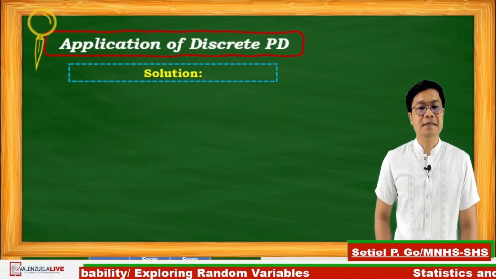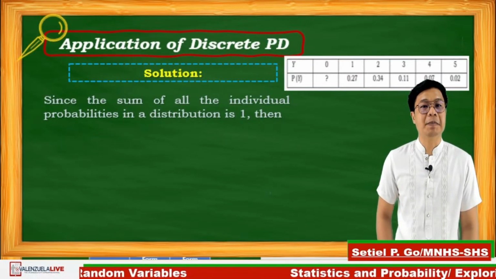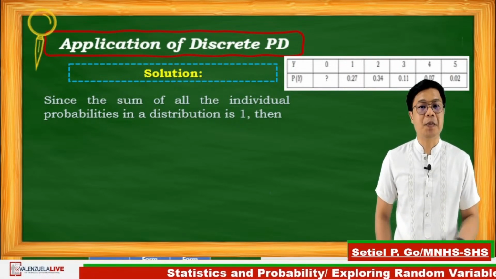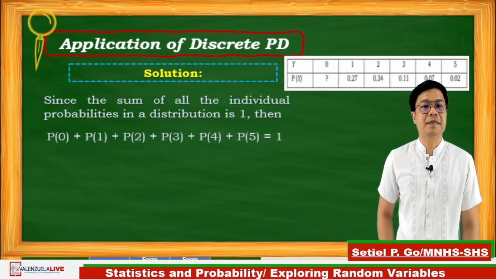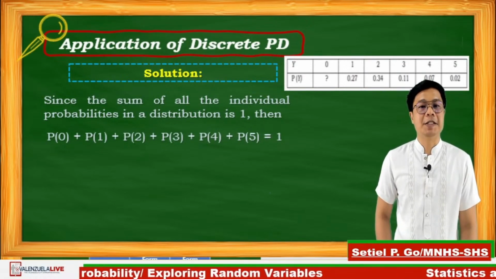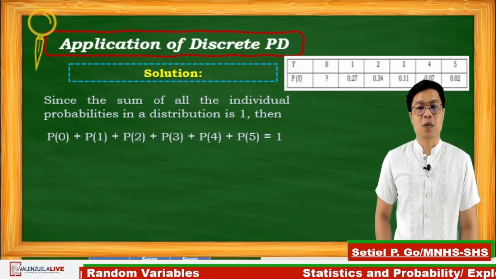And for the solution, since the sum of all the individual probabilities in the distribution is equal to 1, using the number 2 property, then P of 0 plus P of 1 plus P of 2 plus P of 3 plus P of 4 plus P of 5 is equal to 1.